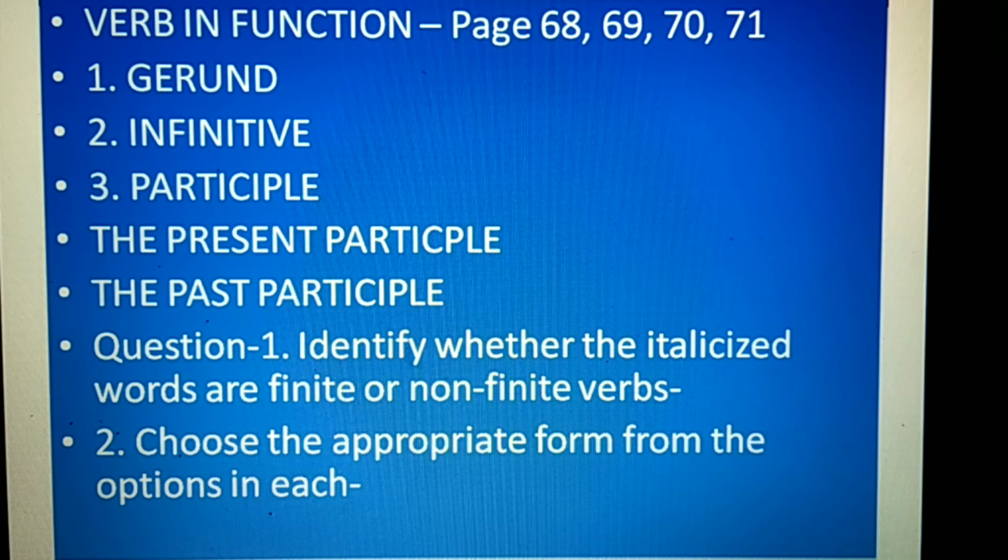This is the fourth use of the past participle. It is used in the perfect tenses: present perfect, past perfect. The chicken has eaten can become, in the past, the chicken had eaten. So these are the four uses of the past participle.